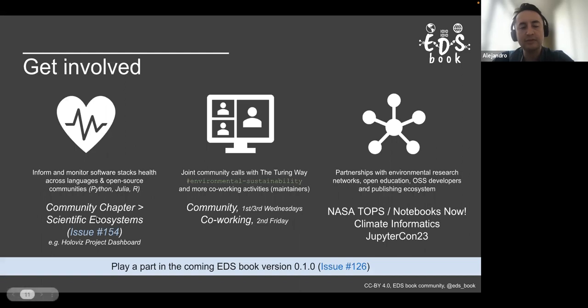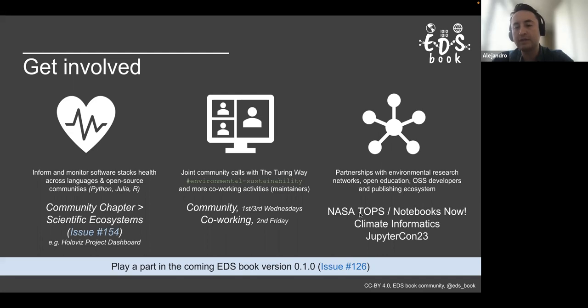About this dashboard, we are actually working on an issue. Potentially, we are trying to identify the way to create a kind of project dashboard very similar to the HoloBiz one, and maybe it will be beneficial for people who are contributing to these notebooks and are newcomers or early adopters of these packages. In terms of the community meetings, if you are interested, we have certain information in the community tab where we list these meetings.